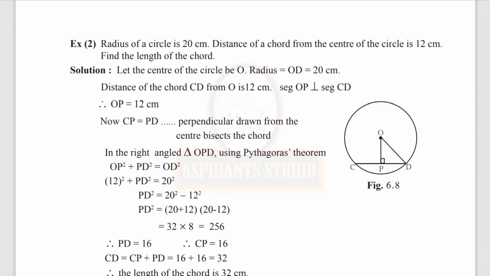Now find out CD. CD is equal to CP plus PD because of the betweenness property, C-P-D. You have to write the reason. Now substitute the value here. CP is 16, PD is 16. 16 plus 16 is 32. So answer, the length of the chord is 32 centimeters.